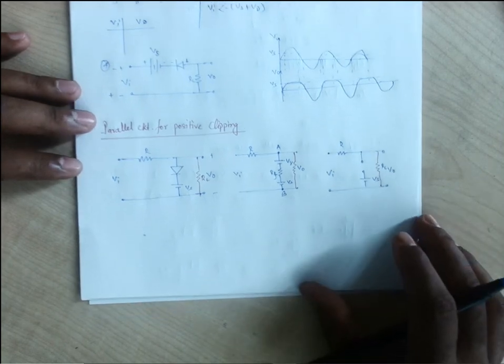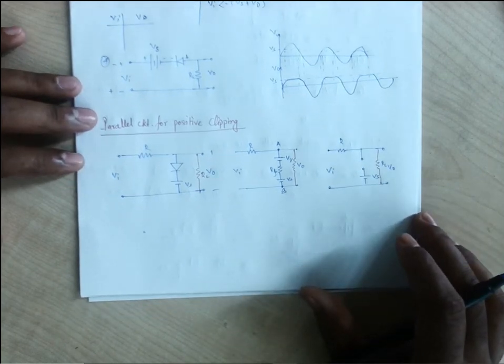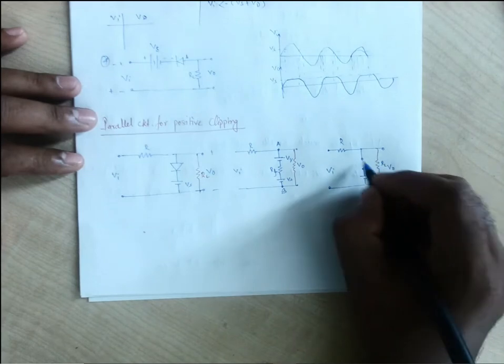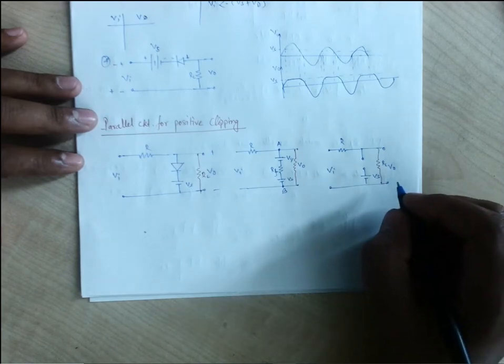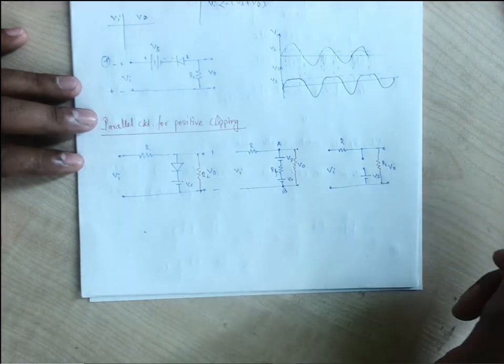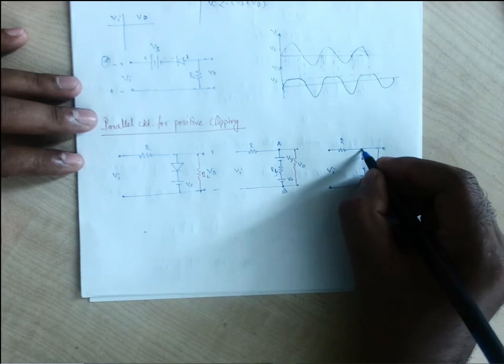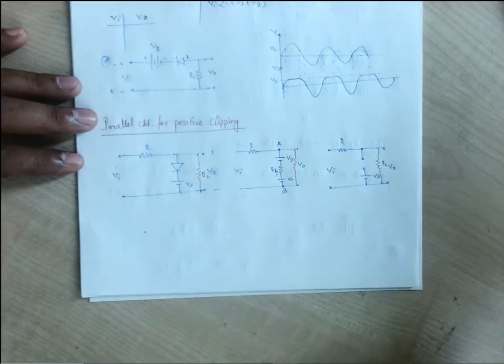Okay, so let us consider this diode is off. When this diode is off, I is equal to 0.